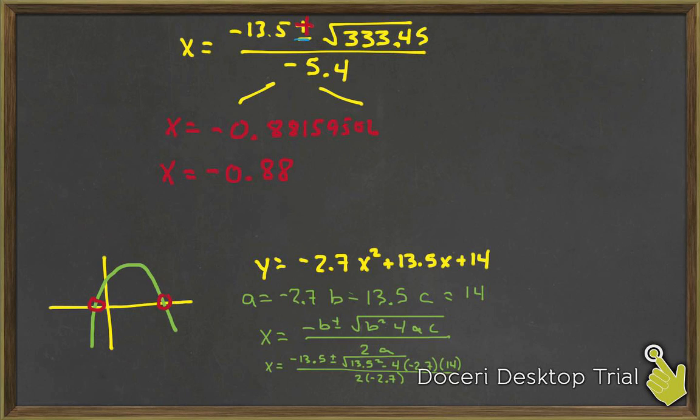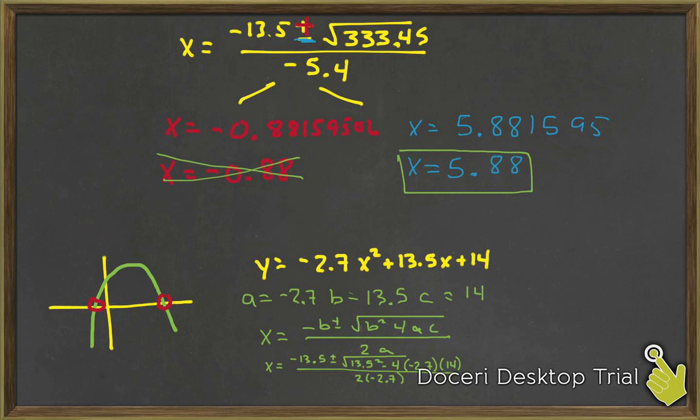When you do the minus side of it, you end up with x equals something like 5.881595, or 5.88. Now, it's asking when the ball hits the ground. You cannot have negative time, so we're going to have to go ahead and reject the negative answer. So after about 5.88 seconds, the ball hits the ground.